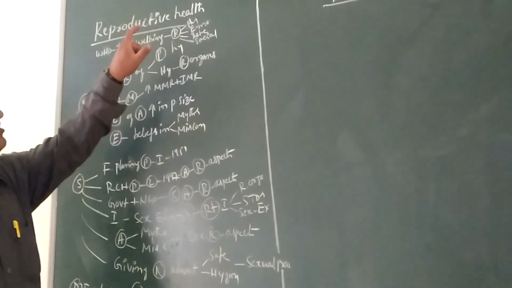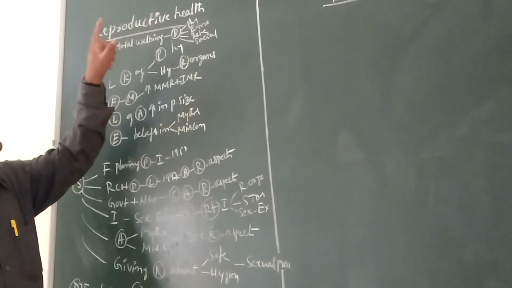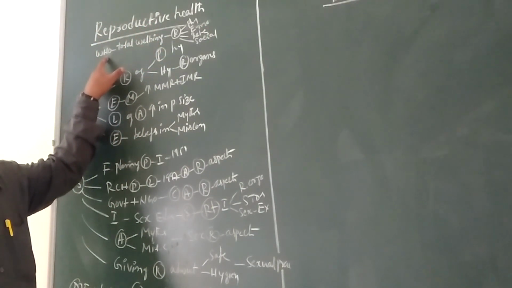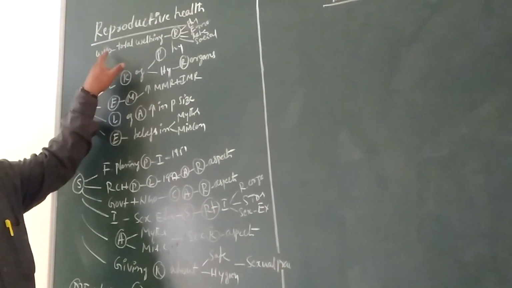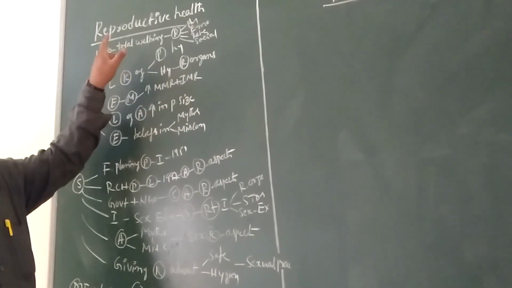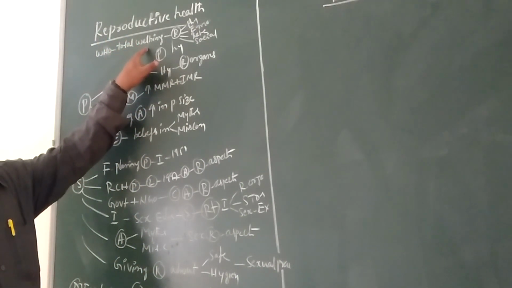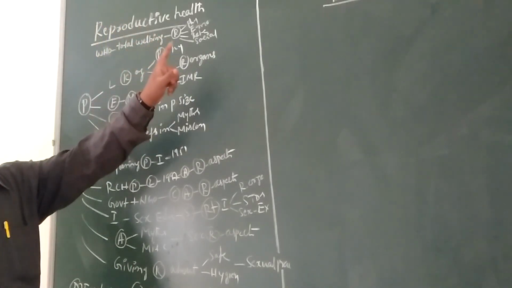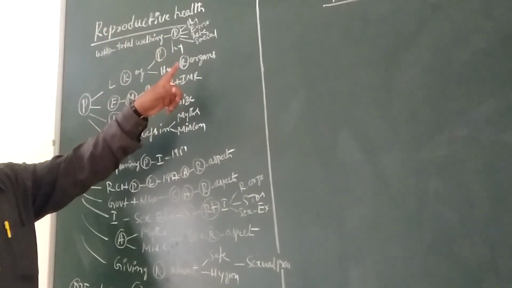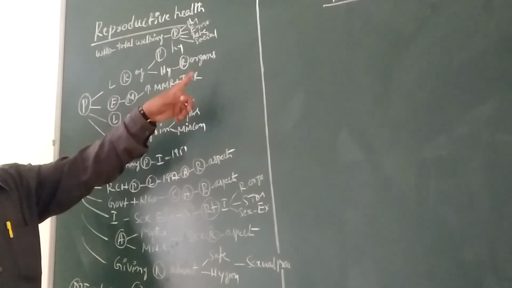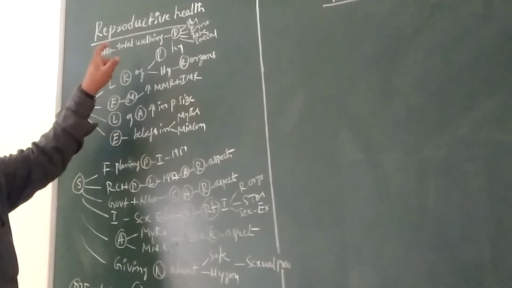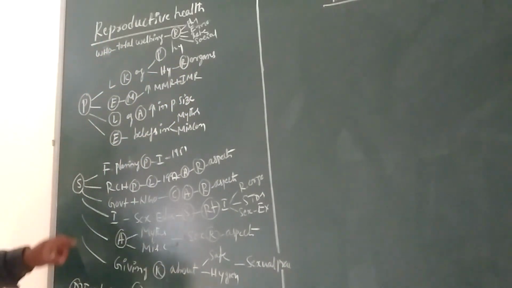That is the definition of reproductive health according to WHO.